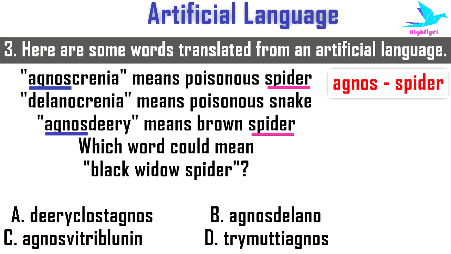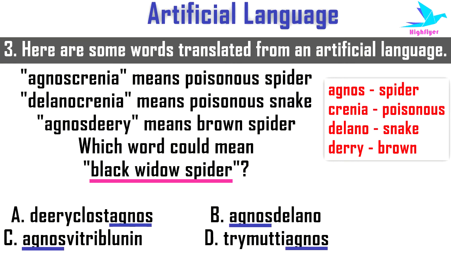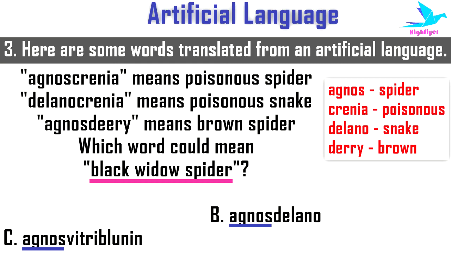Then if we try to decode the meaning of other words, then here poisonous will be CRENIA and brown would be DERRY. Now, if the question is asking which word could mean black widow spider, then first we have to find the word spider from the options. Now, every option here has the word AGNOS in it. But as here the order is reversed and in the given question spider comes last, so in the options spider must come first. So according to this condition, option A and D are not suitable. So the only two options that can be considered are option B and C.